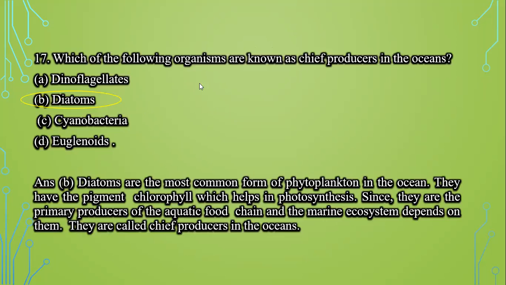Next question is, which one of the following organisms are known as chief producers in the ocean? The options are dinoflagellates, second is diatoms, third is cyanobacteria, and fourth is euglenoids. Now we know that these diatoms are the most common form of phytoplankton in the ocean. They have pigment chlorophyll, and because of this chlorophyll, it helps in the photosynthesis. Since these are primary producers of aquatic food chain and marine ecosystem depends on them, they are also known as chief producers in the ocean. So these diatoms are known as chief producers in the ocean.